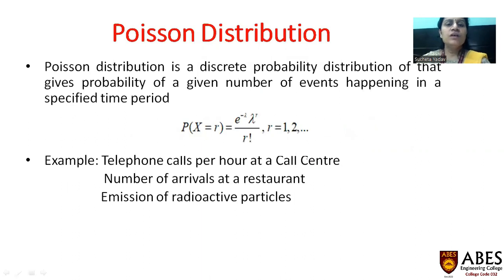Now, Poisson distribution is a discrete probability distribution which gives the probability of a given number of events happening in a specified time period. The probability distribution for a Poisson distribution is given by P of x equals r is equal to e to the power minus lambda, lambda to the power r upon r factorial, where r takes values 0, 1, 2 till infinity. Some examples where Poisson distribution can be applied are telephone calls per hour at a call center, number of arrivals at a restaurant, and emission of radioactive particles.